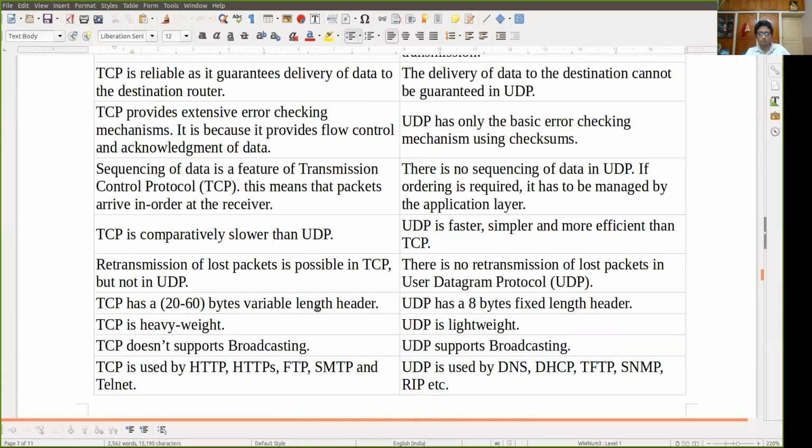TCP does not support broadcasting. UDP supports broadcasting, which is a very important feature of UDP. Now TCP is used by HTTP, HTTPS, FTP, SMTP, and Telnet, this kind of protocols. UDP is used by DNS, DHCP, TFTP, SNMP, RIP. So this is the basic difference between TCP and UDP.